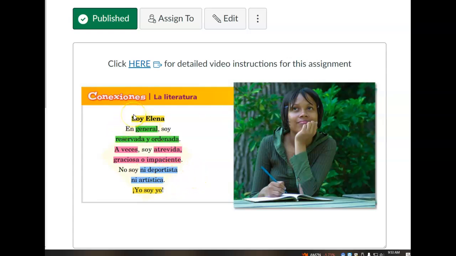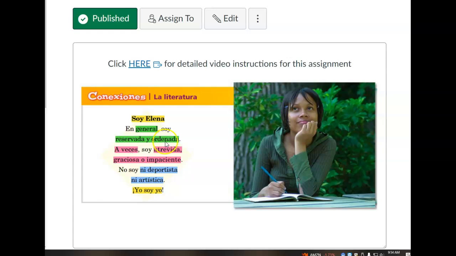The first part, again, there are 5 total. The first part is to write your name at the very top. Soy Elena. Or me llamo Elena. Mi nombre es Elena. So obviously replace Elena with your name. And then the rest of the parts of this poem, 2 adjectives that describe what you're like in general. 3 adjectives that describe what you tend to be like, sometimes, a veces.